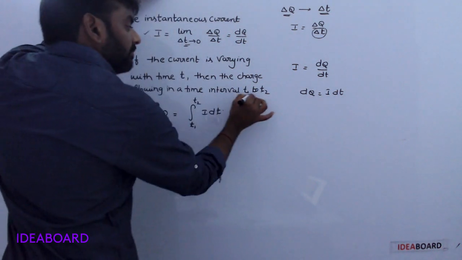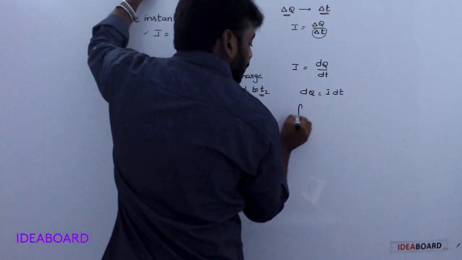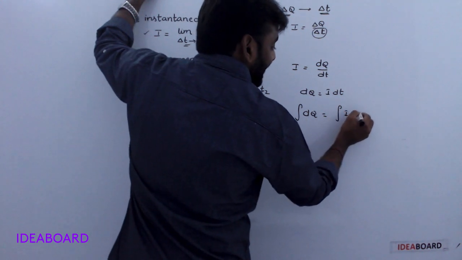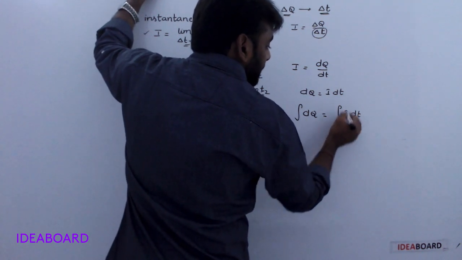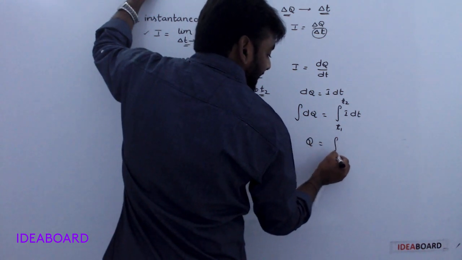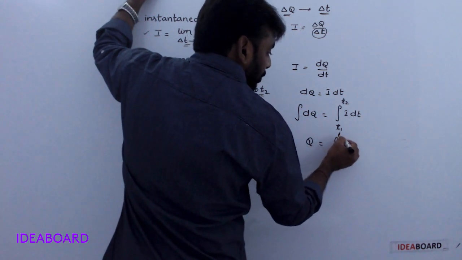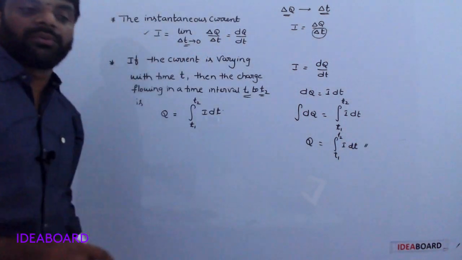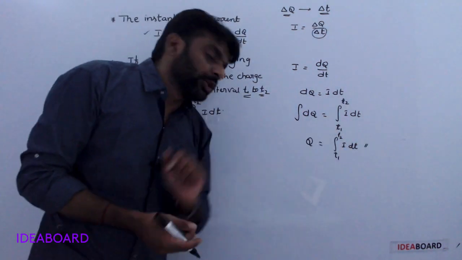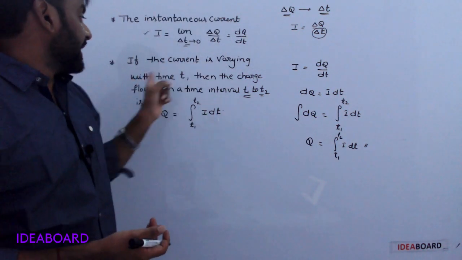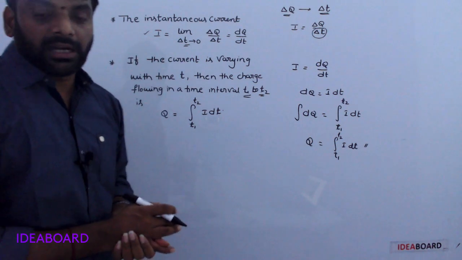Integrating on both sides over the required time t1 to t2, q is equal to the integral from t1 to t2 of I into dt. When the current is varying with time t, this is how we find the charge.